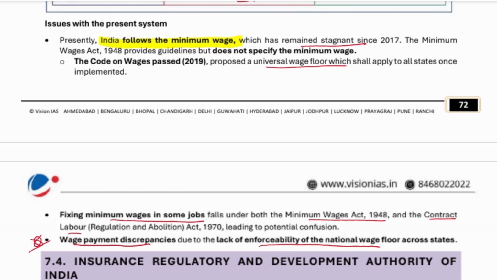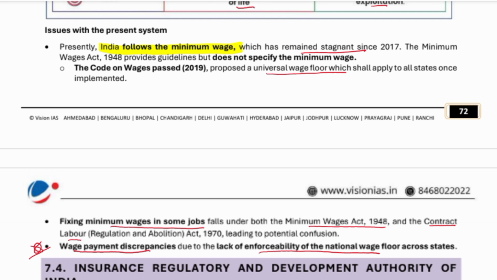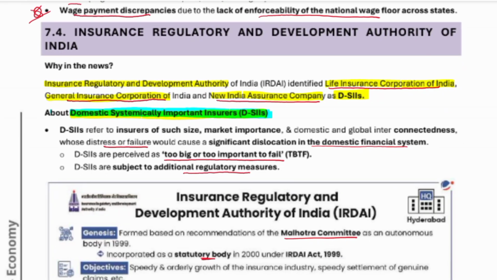So the minimum wage that has been set by the government was fixed in 2017 and remained unchanged, while inflation has risen to the maximum. Next, the Insurance Regulatory and Development Authority of India identified Life Insurance Corporation of India, General Insurance Corporation of India and New India Insurance as DSIL.